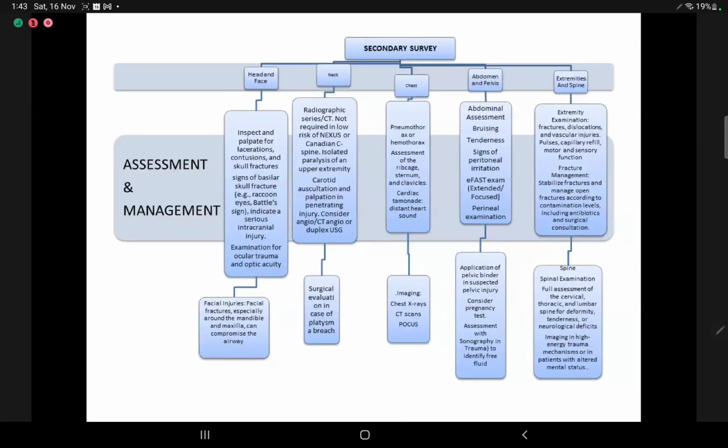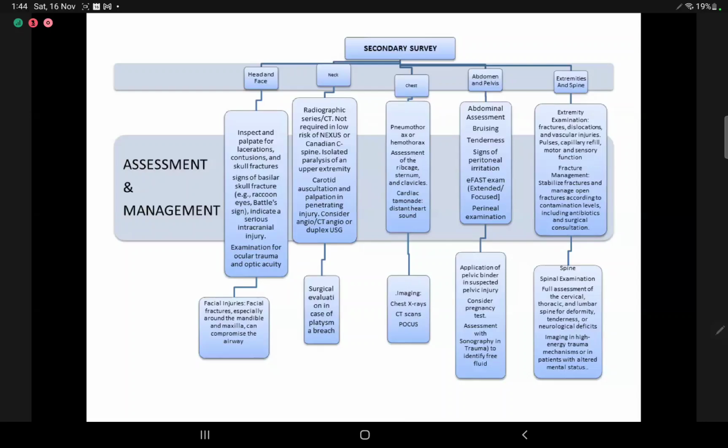Again, in the secondary survey, in the head and face, we'll look for lacerations, contusions, skull fractures, and signs of basilar skull fracture. We'll look for ocular trauma and check visual acuity. And we'll pay special attention if there are injuries to the mandible and maxilla.